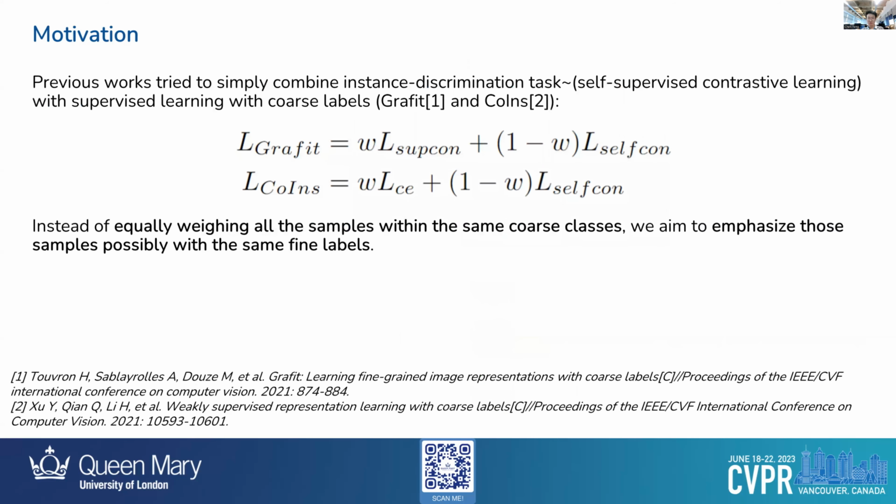Previous works actually followed this combination idea, for example, CoCon and Graphite. However, it is unreasonable to equally reweight samples from the same coarse class. In this work, we aim to focus on those samples more possibly from the same fine class, while ignoring those false positive samples from other fine classes.